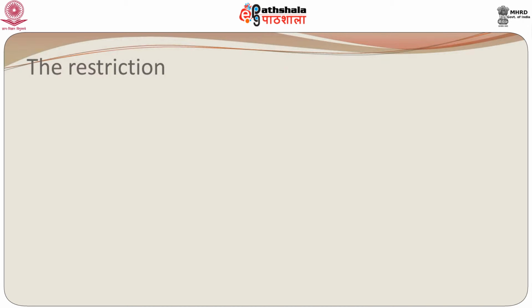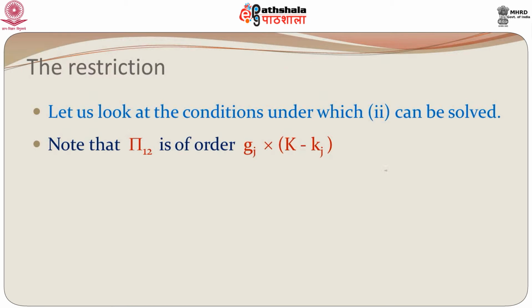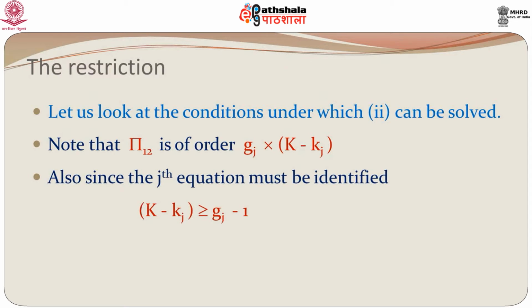Let us look at these constraints. What is the condition under which the second equation can be solved? It looks like a homogeneous equation, but it actually isn't. Let us see what it is like. Now, if I write pi 1 2, which is of order, mind you, g j by k minus k j, and break this up, we can write this second equation in a more compact form. But before that, let us look at the condition that we have.